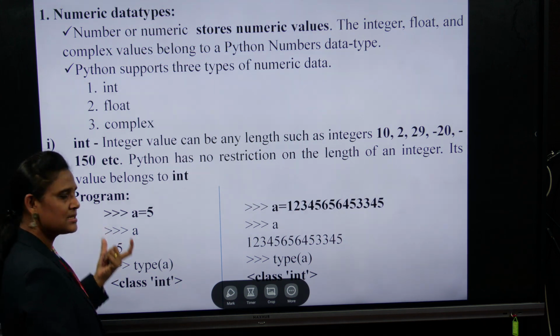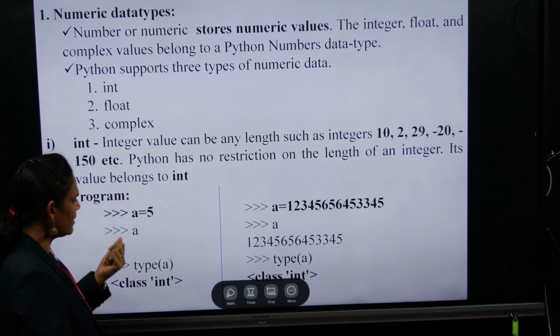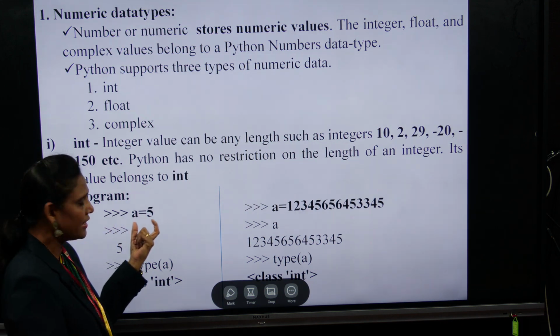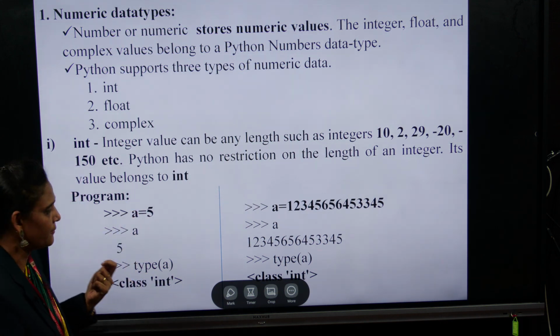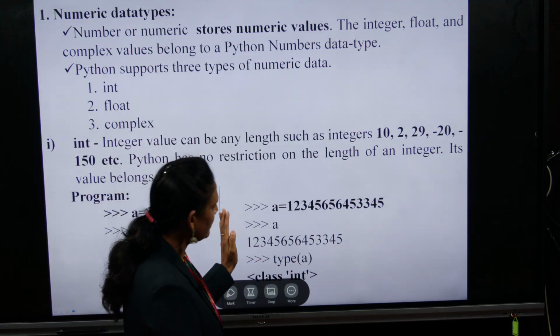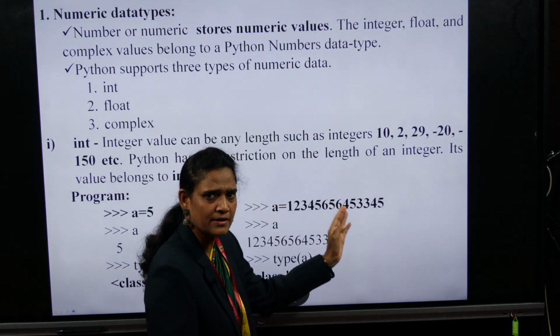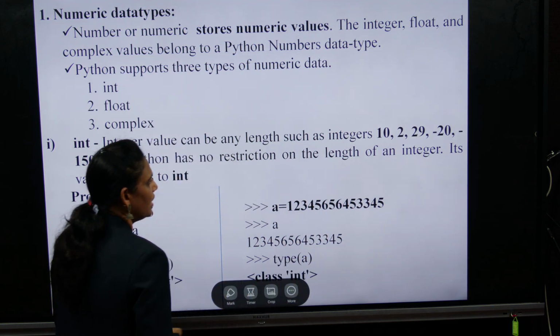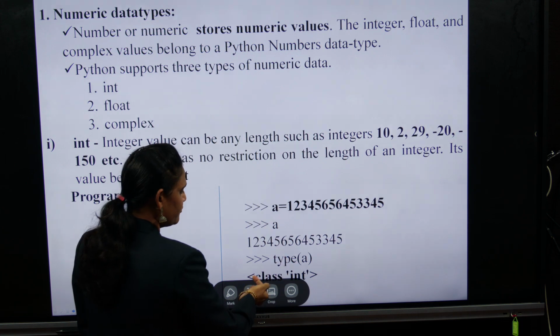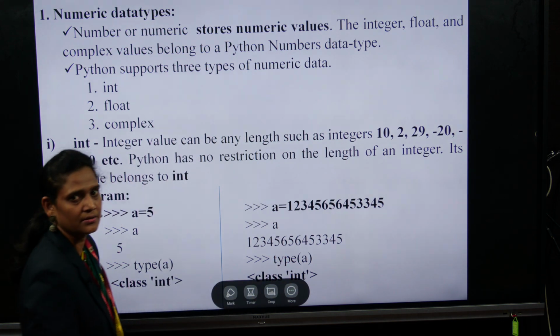So here we are typing in immediate mode. In this immediate mode we take a variable, which we call a container. What type of variable is that? That is an integer variable. Here I am taking one more number. We can give 1, 2, 3, 4, 5, 6. This is an example of an integer variable, and if you take the variable, the value will be displayed. If you check the type, it is integer.